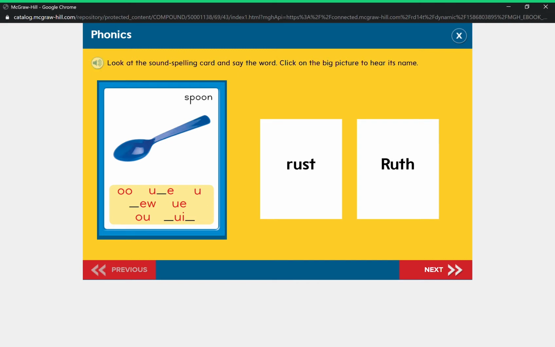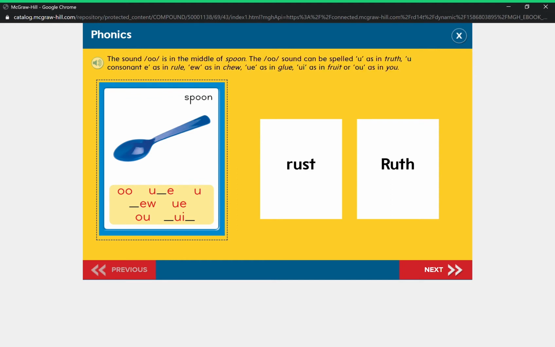Look at the sound spelling card and say the word. Click on the big picture to hear its name. Spoon. Good job! The sound oo is in the middle of spoon.